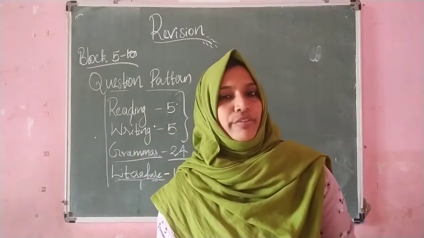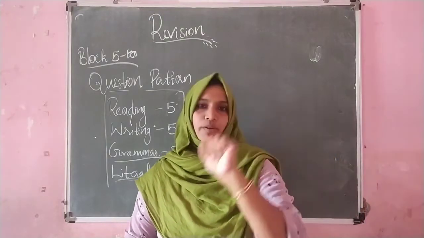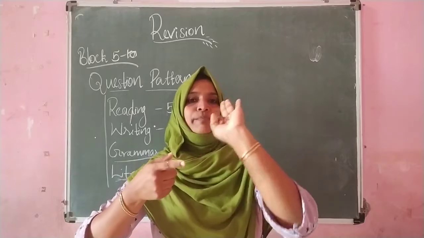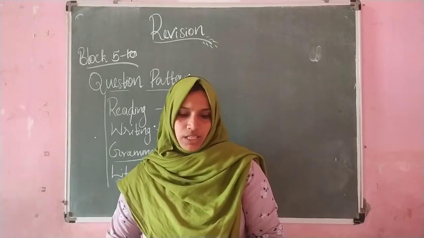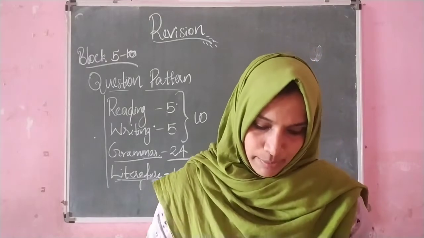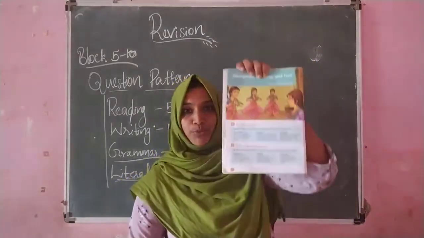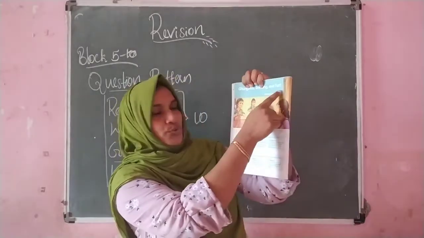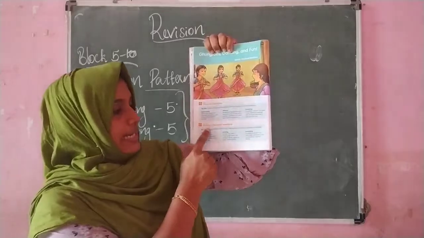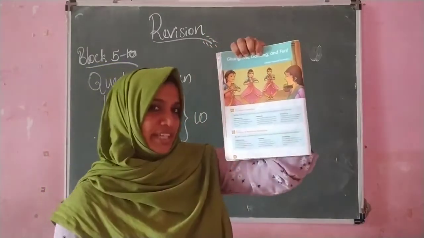Today, we are going to revise only 3 blocks. Means block 5, block 6 and block 7. So, children, as you can see here in your content book, page number 22. Take this Gunguru's dancing and fun. So, here you can see this block 5, writing a personal narrative.